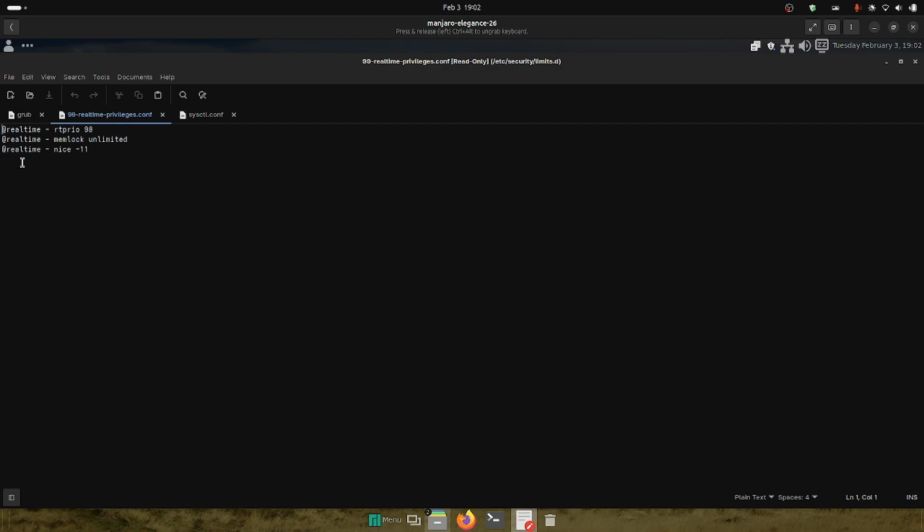Memory lock is unlimited. Nice settings are also very good, -11. That's very good. Even in some Linux distributions, it is -19 by default. Here it is -11, so this is also acceptable. Only the real-time priority should have been changed to 90. It is 98. Okay, so partly it is done.